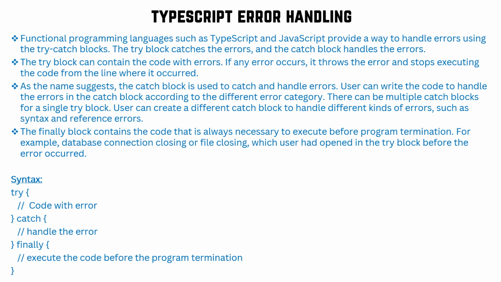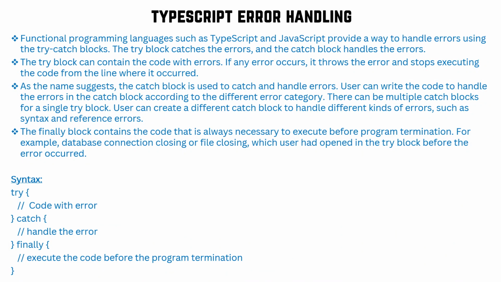In any programming language, like Java, C Sharp, JavaScript, TypeScript, whatever you are using, mostly the common thing is that try, catch, and finally blocks are used to handle errors. TypeScript and JavaScript provide a way to handle errors using the try catch block. The try block catches the error and the catch block handles the error. The try block can contain the code with error. If the error occurs, it will throw the error and stop executing the code from the line where it occurred.